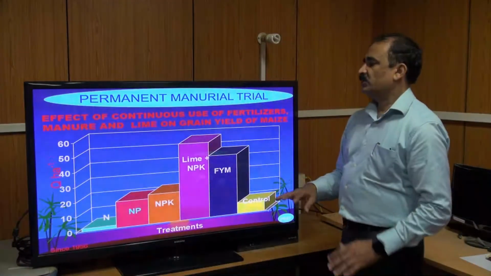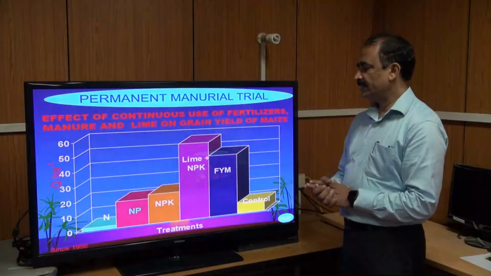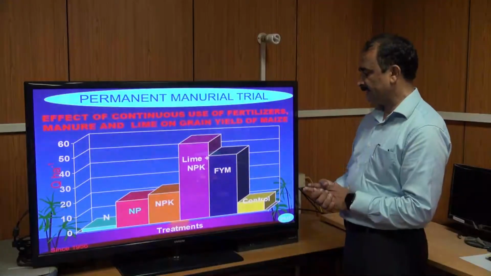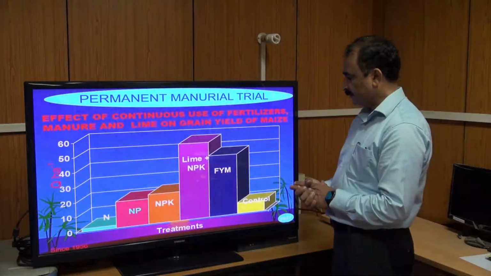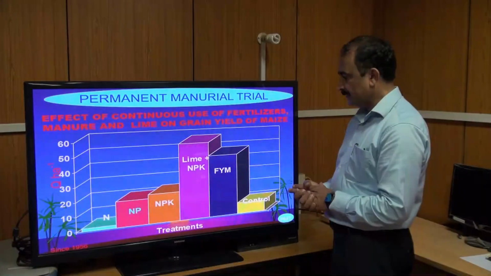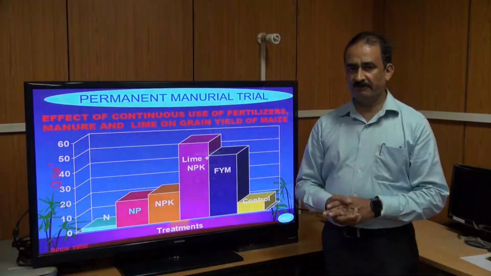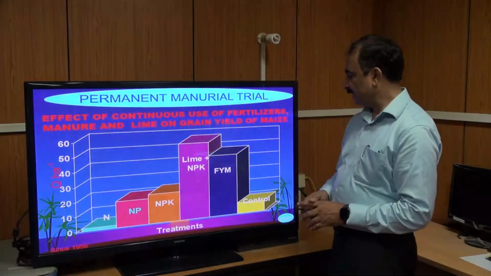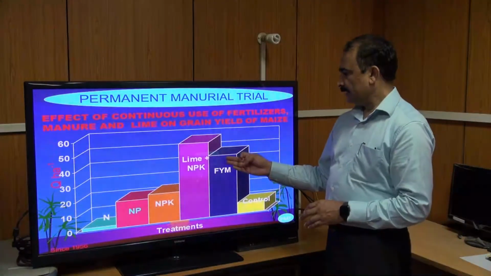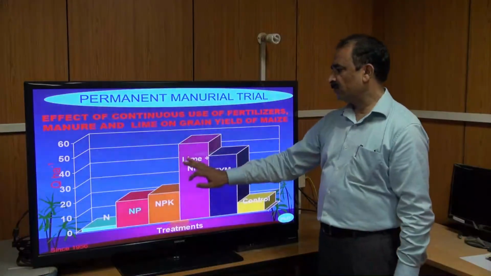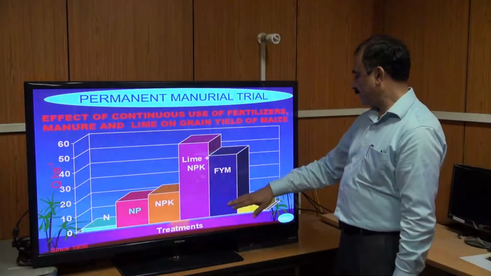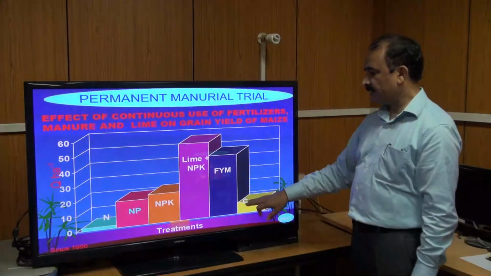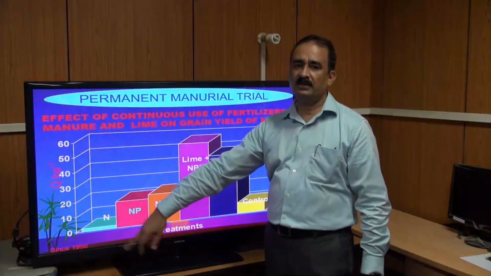Similarly, as you know, Jharkhand has about 10 lakh hectare of acid-affected soil. In acidic soil, if you apply lime along with the recommended dose of fertilizer, yield increases from 2 quintal to 50 quintals. Similarly, FYM increases yield from 2 to 3 quintal to 40 quintal per hectare. And if you apply nothing, the control does better than this imbalanced use of only nitrogen.